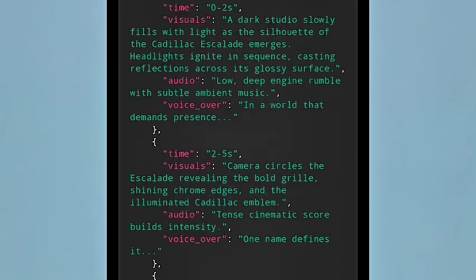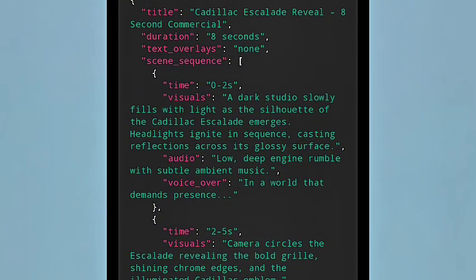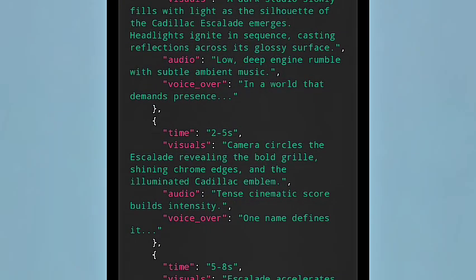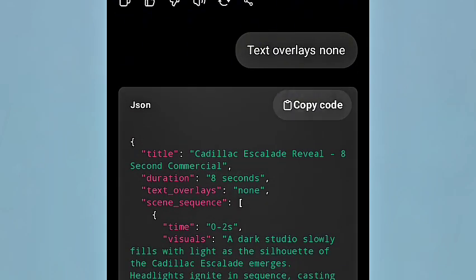When you copy this, look at what I'm telling you now. If you look at this audio, if you don't want your audio to be like this, what you need is to substitute that audio you want in that audio code. Substitute your time, your visuals, your voiceover, and all of these things. It's easy for you to edit with JSON prompting, and the realistic commercials of JSON prompting are always top notch. Then let's copy it from here.